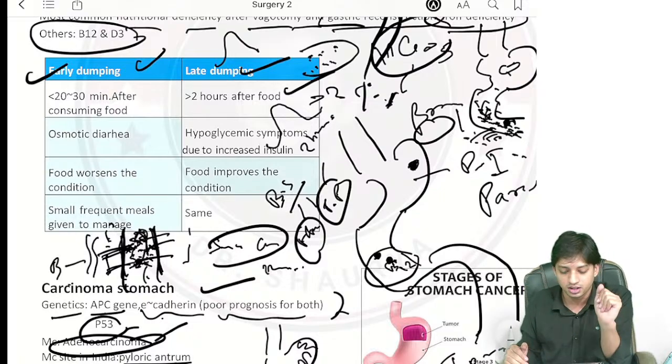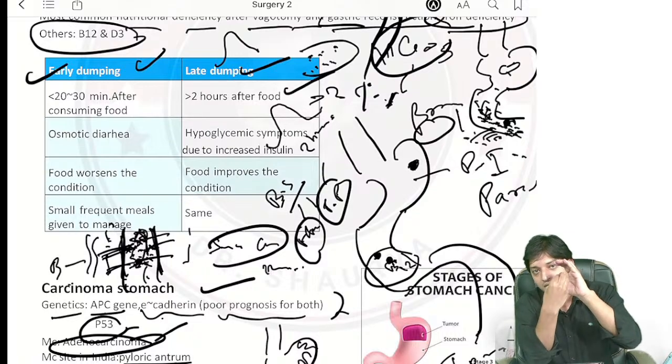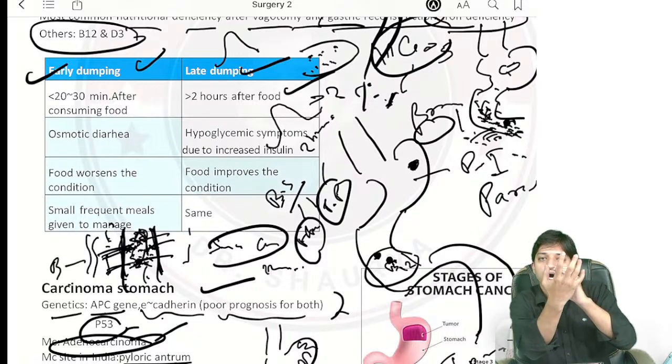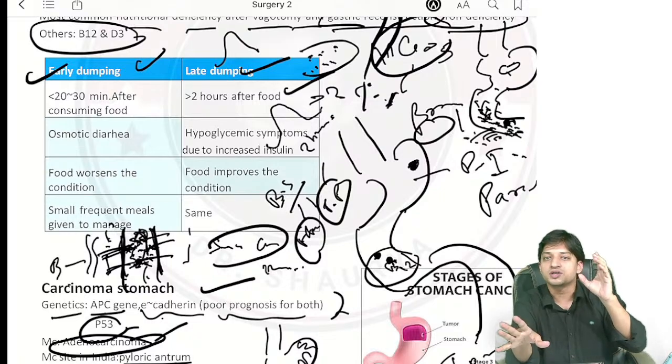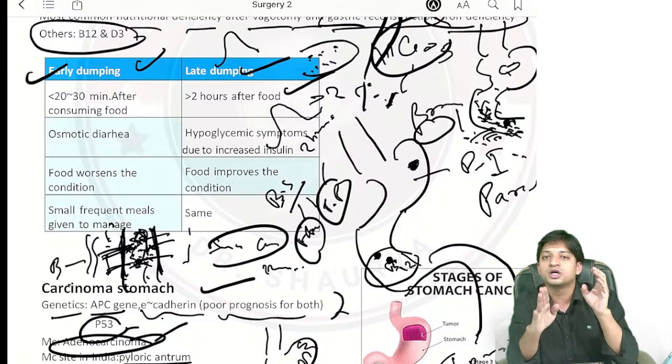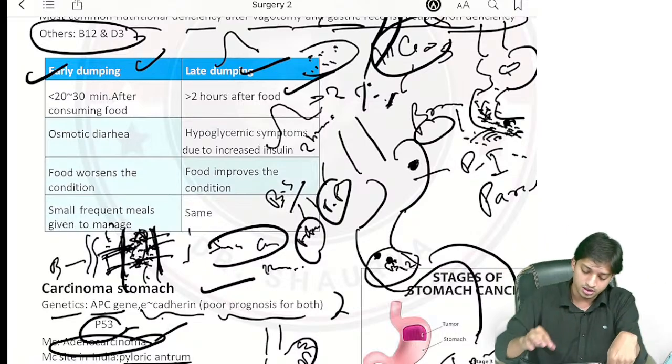This is late dumping. Done. Early dumping: hyperosmolar food you took came in the lumen of the intestine, attracted water from the interstitial tissues, increased the bulk, and the patient suffered from diarrhea immediately, 20 to 30 minutes after the food intake. That is early dumping. Done.